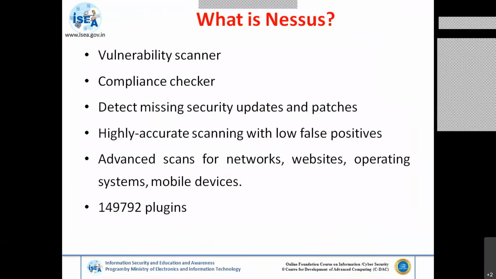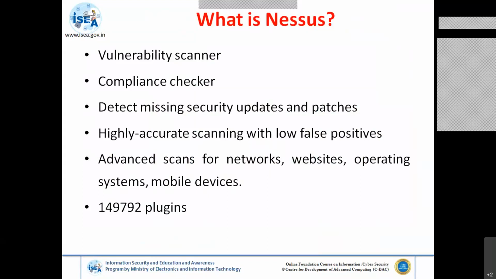Suppose you are using a Windows operating system. What your policy says should match your actual system. Suppose your policy or standard says you should use antivirus software, but when you go and check, your system is not properly audited. That is against your policy, which means you are not following the procedures up to the mark.